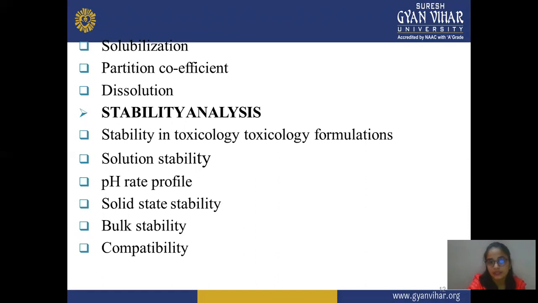In stability analysis, you check the stability of the formulation, whether it is compatible or not during storage, shelf life, or toxicity. All come in stability analysis: toxicity of the formulation, solution solubility, pH rate profile, solid state stability, bulk stability, and compatibility.